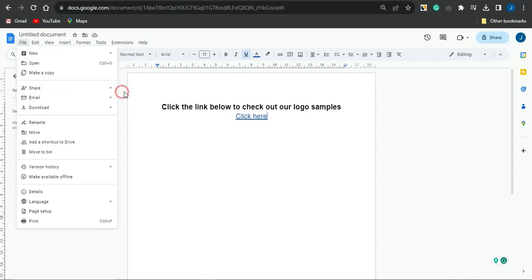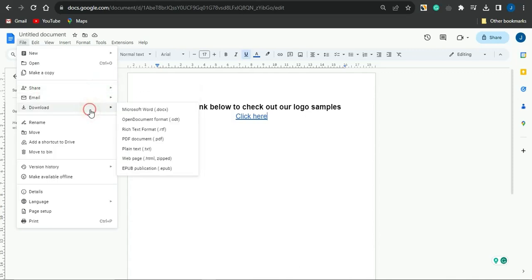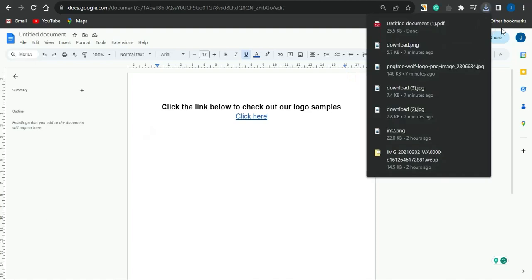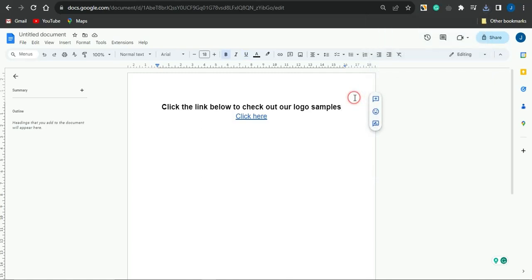If you click on share or download, sorry, if you click on download, you then simply select the PDF document. In a matter of some seconds, the PDF document will be downloaded on your device. Once this is downloaded on your device, you then want to start getting a lot of traffic using this simple strategy.